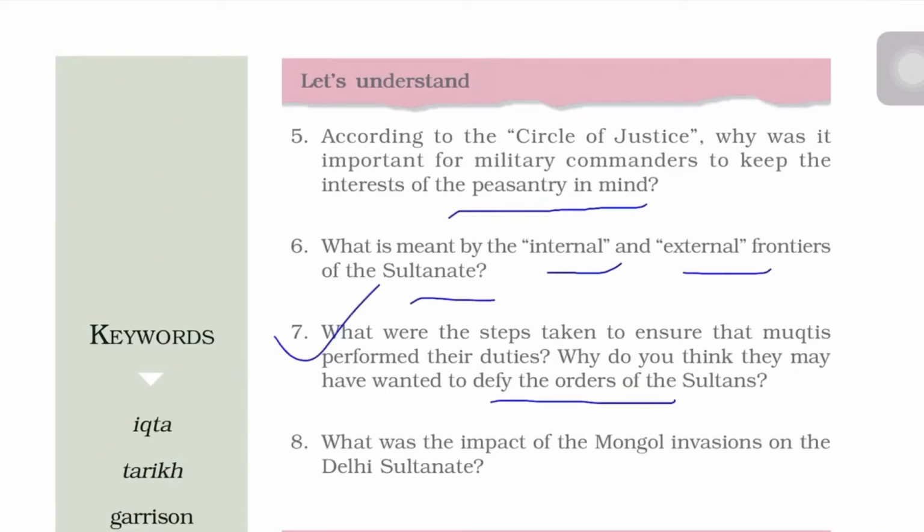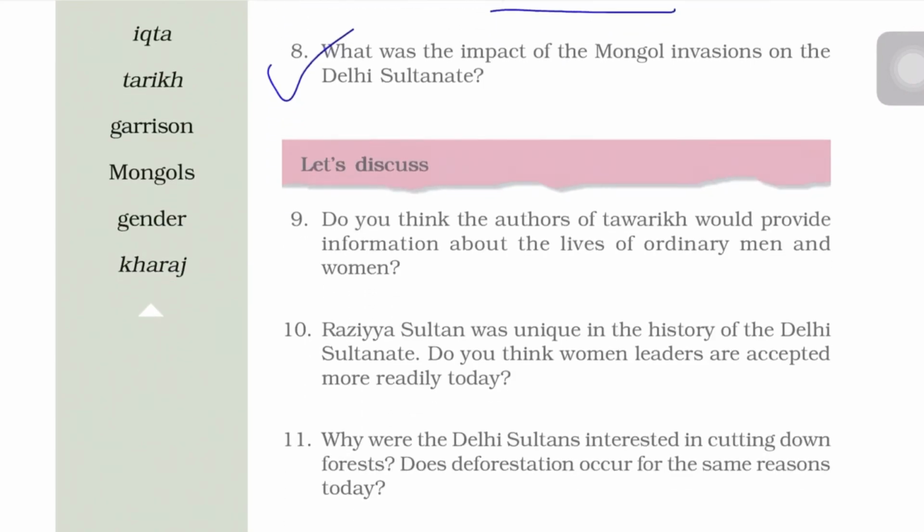What was the impact of the Mongol invasions on the Delhi Sultanate? We have seen it led to many military and market reforms. For example, a vast standing army was established under Alauddin Khilji and Muhammad Tughlaq, and they had also increased the taxes. For example, Alauddin Khilji collected 50% more revenue from the peasants. Soldiers were paid cash salaries instead of iktas. Muhammad Tughlaq also introduced token currency in order to mobilize resources to fight the Mongol army. He also planned to invade the Mongol capital in Transoxiana, but the plan was cancelled. So these were some of the reforms.